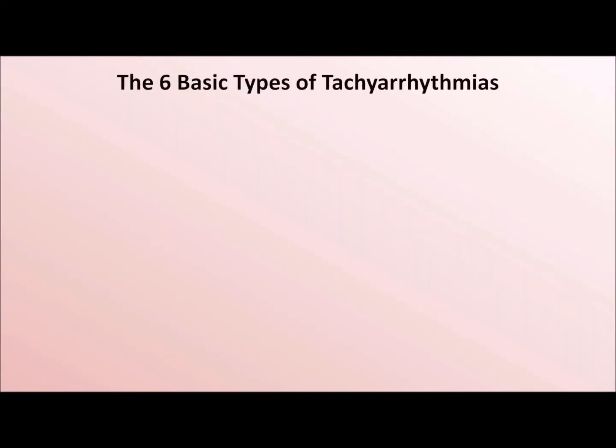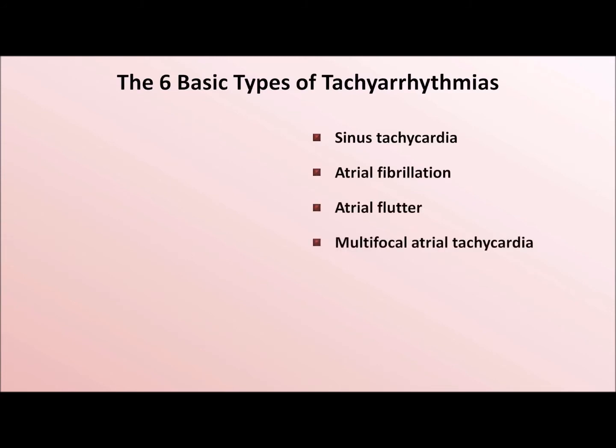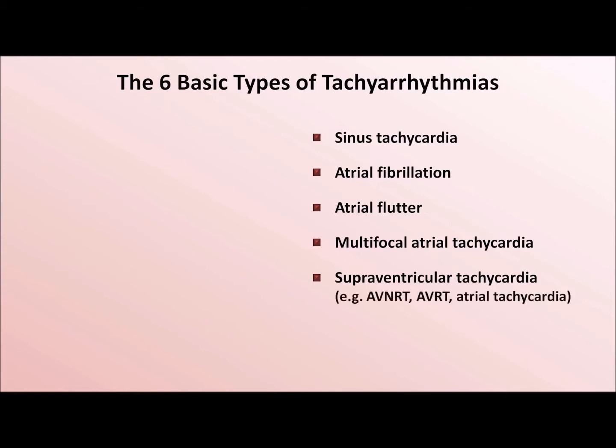There are 6 different forms or categories of tachyarrhythmias. In no particular order, they are sinus tachycardia, atrial fibrillation, atrial flutter, multifocal atrial tachycardia, supraventricular tachycardia, which is an umbrella term inclusive of more specific rhythms with confusing acronyms like AVNRT and AVRT, along with something called atrial tachycardia. And finally, there is ventricular tachycardia, which can be subdivided into monomorphic and polymorphic subtypes.